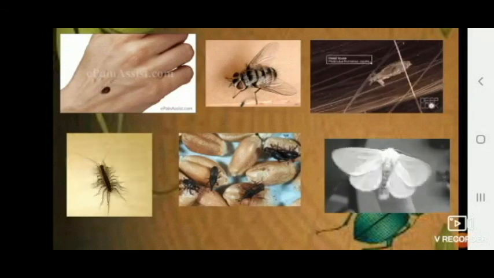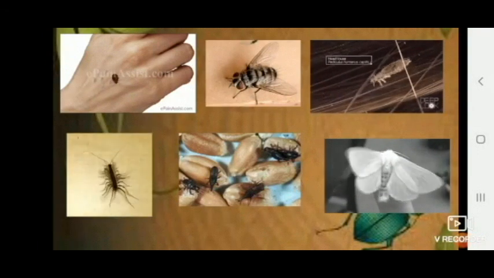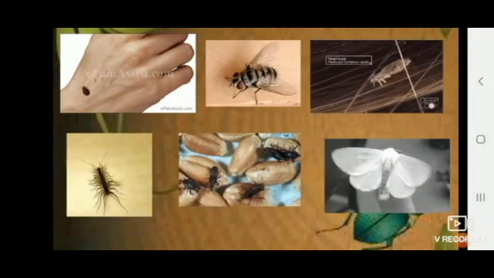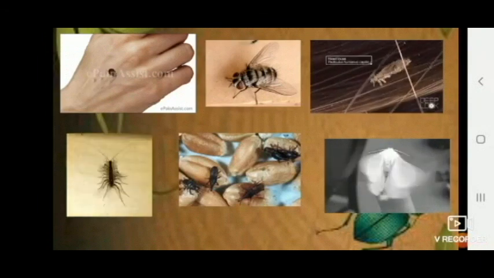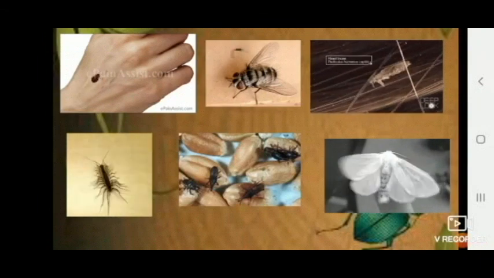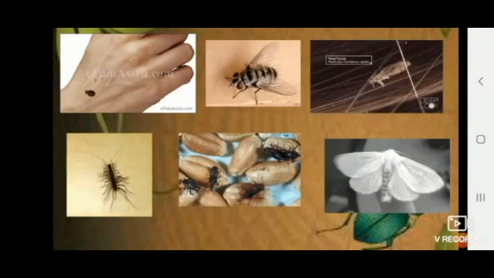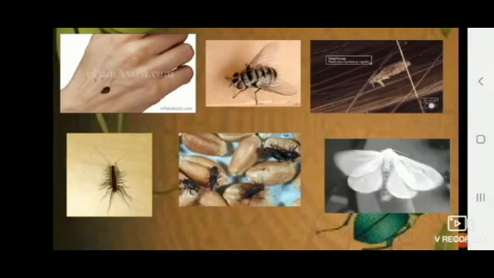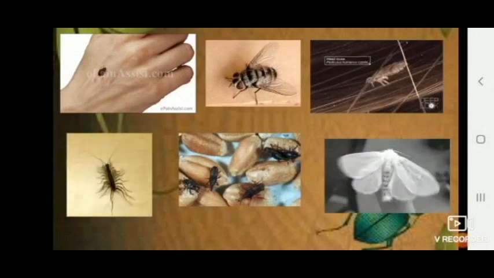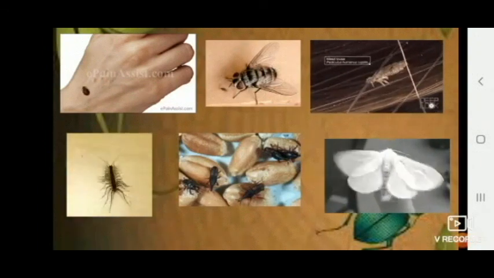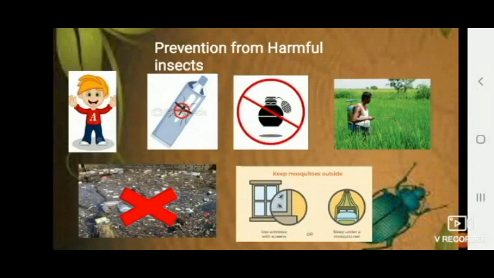Now, we know what the harmful effects of these insects are. Now it becomes our responsibility to avoid these and prevent the harmful effects done by these insects. In order to safeguard ourselves from these insects' harmful effects, there are some tips which we can follow, which help us to keep away from these insects.